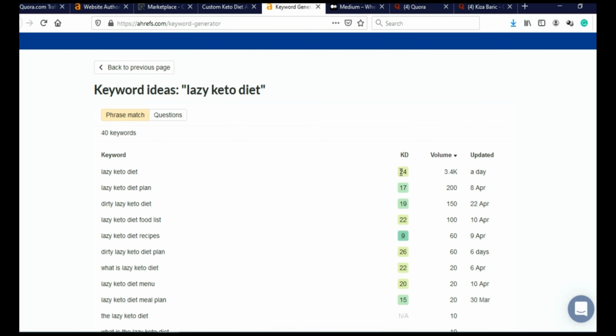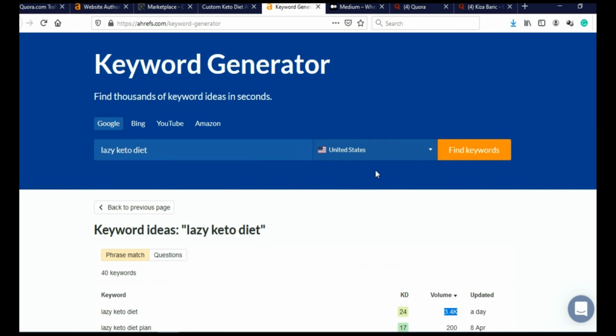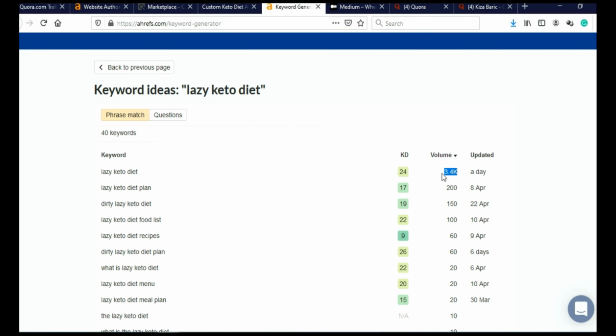Look at this. Keyword difficulty is only 24 and it's green, which means we can actually rank for this keyword on the first page on Google. Search volume is 3,400 and that is in the United States alone, which means when we add United Kingdom, Canada, Australia, New Zealand, this is more than 5,000 searches every month. And like I said, keyword difficulty is only 24. So this is actually a good keyword and this is the keyword that we are going to use.